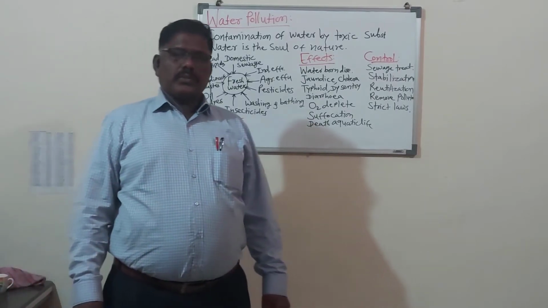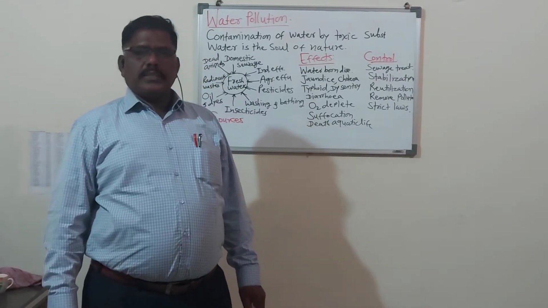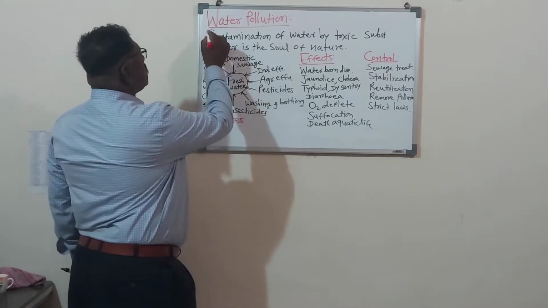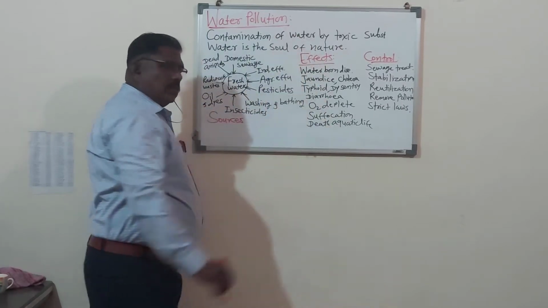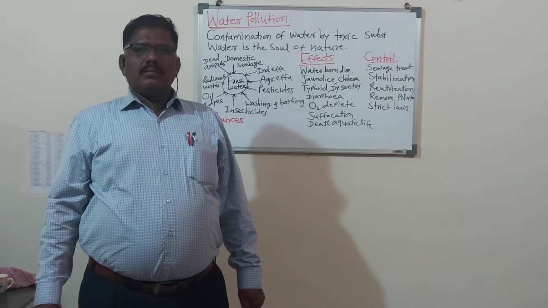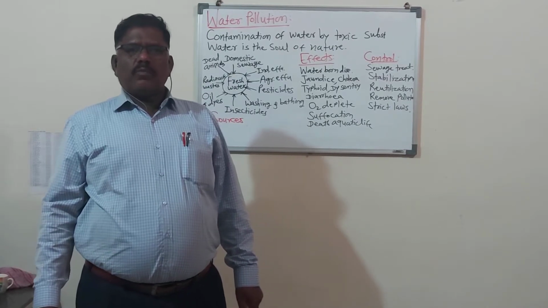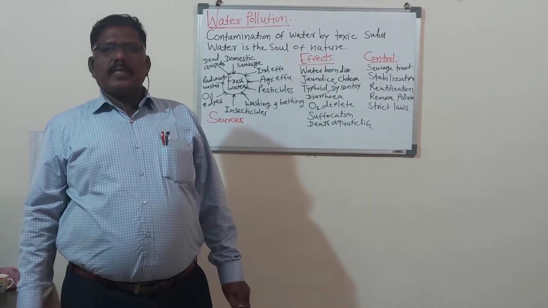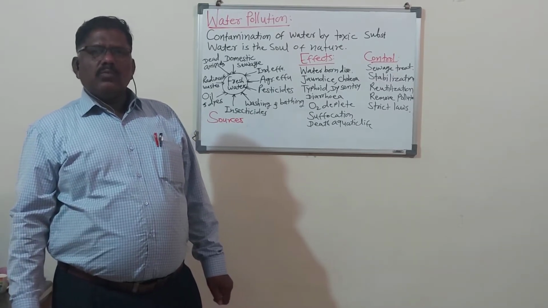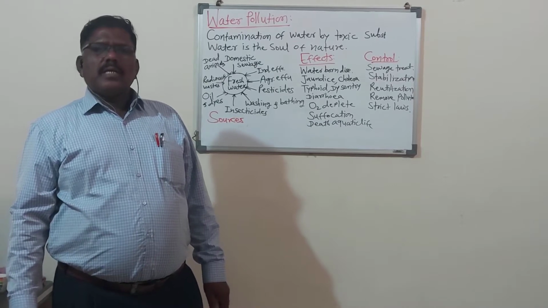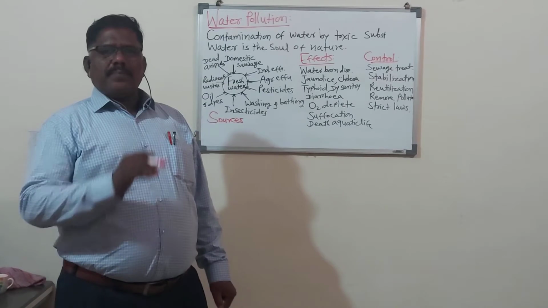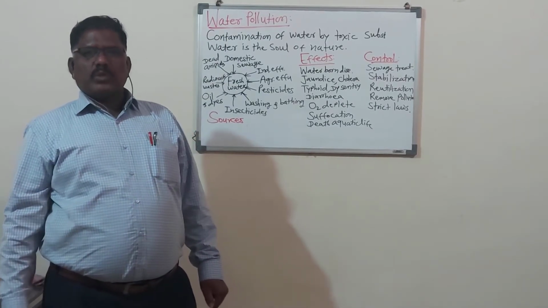Dear students, today's lecture is on water pollution. So this is the water pollution. You know, we have already started the first chapter from the third unit. The name of that chapter is pollution. Yesterday we studied one type of pollution, that is air pollution. So today we will start another type of pollution, that is water pollution.